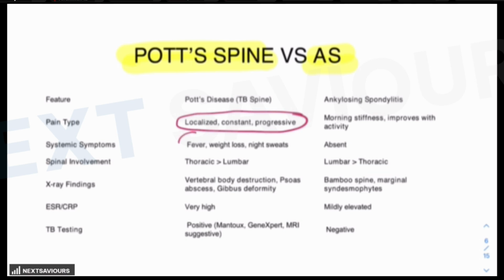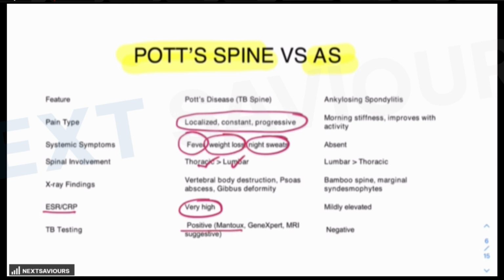Now, there will be associated fever, there will be weight loss, and night sweats. These are the constitutional symptoms which will always be provided to you. As far as the spinal involvement is concerned, yes, thoracic or lumbar, it might involve both of them. Even lumbar tuberculosis is far, far more common today. X-ray findings, you will see when we discuss the X-rays, that it is a single level spondylodiscitis in comparison to the bamboo spine or the marginal syndesmophytes which are visualized in case of ankylosing spondylitis. Now, ESR, CRP are extremely high, and when you go for the laboratory markers, the Montoux test is found to be positive,